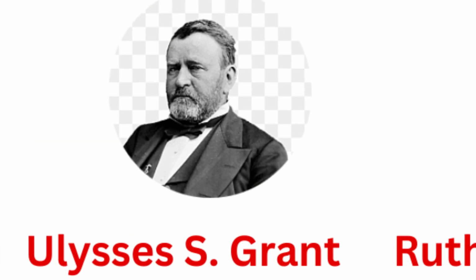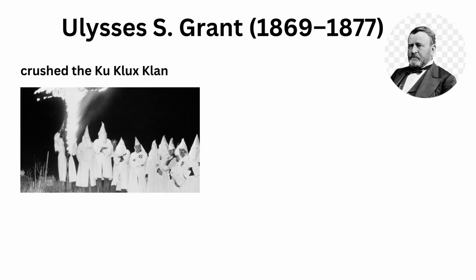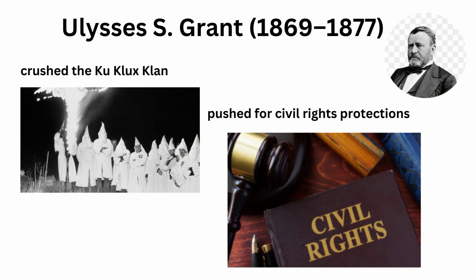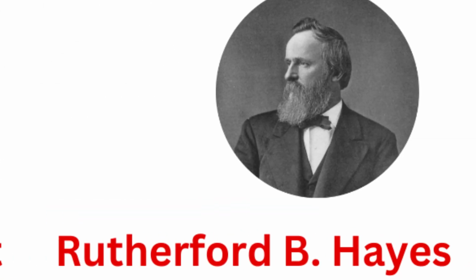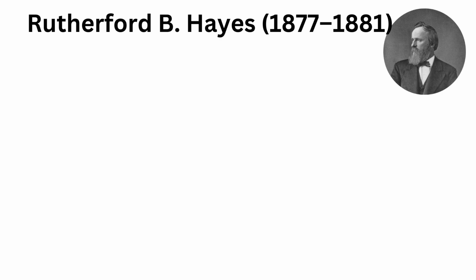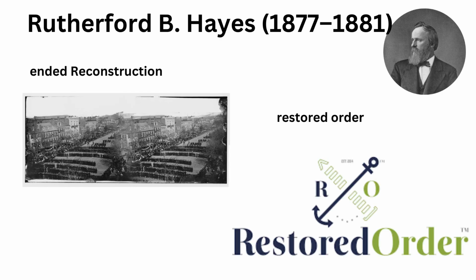Ulysses S. Grant. Grant crushed the Ku Klux Klan and pushed for civil rights protections. Rutherford B. Hayes. Hayes ended Reconstruction and restored order after a controversial election.